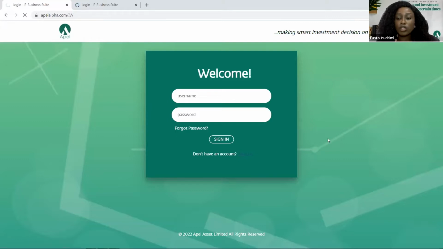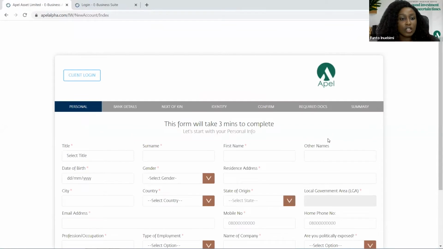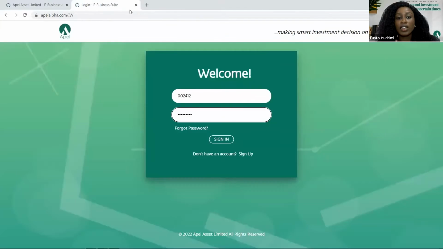You need to provide your names and some of the requirements, like you can see, we have the personal details, the bank details, next of kin. After filling in all of these fields and giving us the required documents, our customer service is going to send in your login details. After getting your login details, you can then log in to the trading platform.